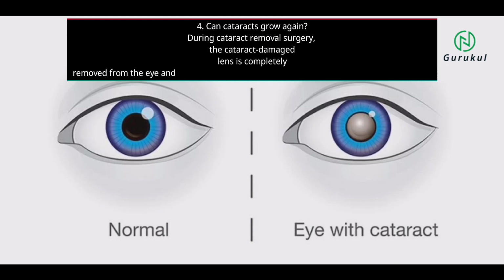The fourth question is, can cataracts grow again? So during cataract removal surgery, the cataract-damaged lens is completely removed from the eye and replaced with an artificial lens called an intraocular lens implant. This new artificial lens cannot develop a cataract. That means the patient will never have a cataract in that eye again. So we can finally say that cataract doesn't grow again.